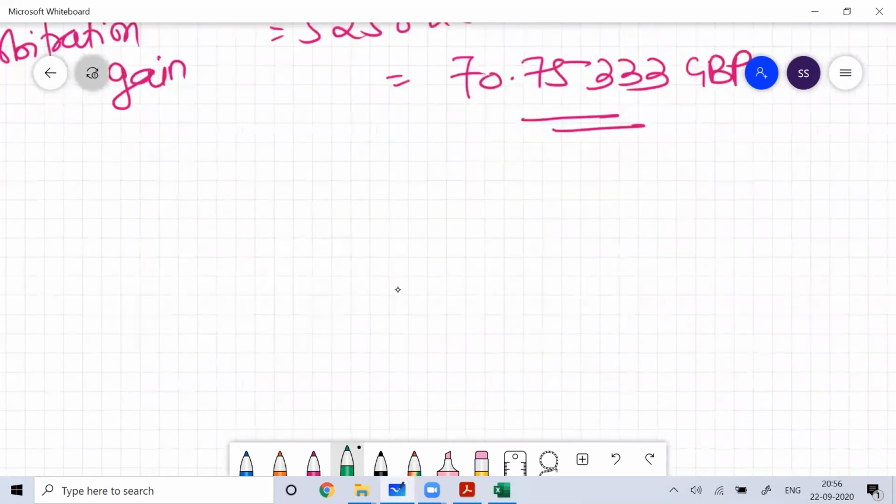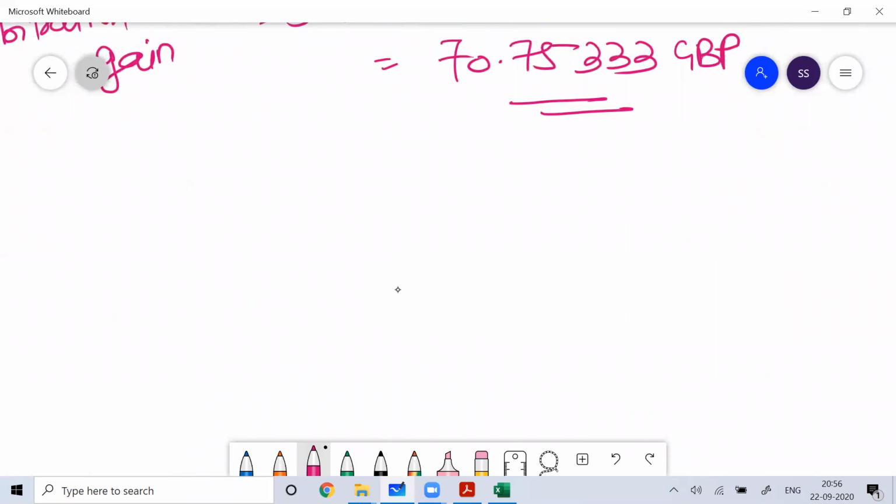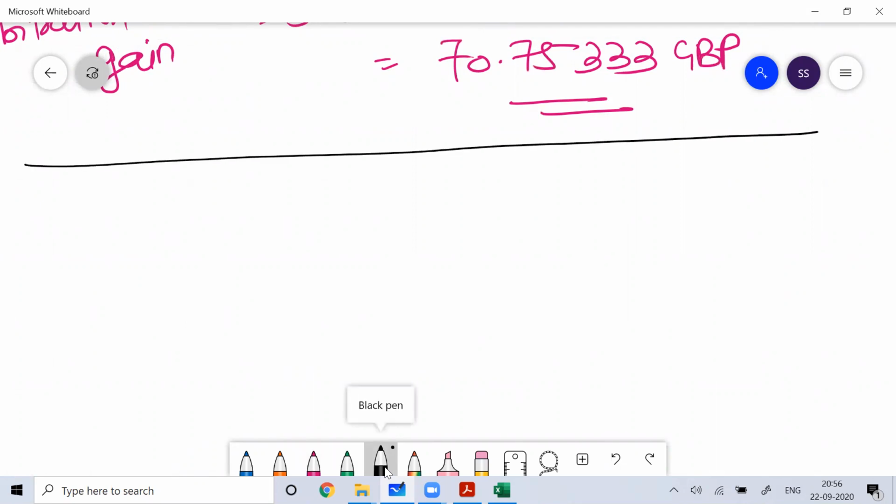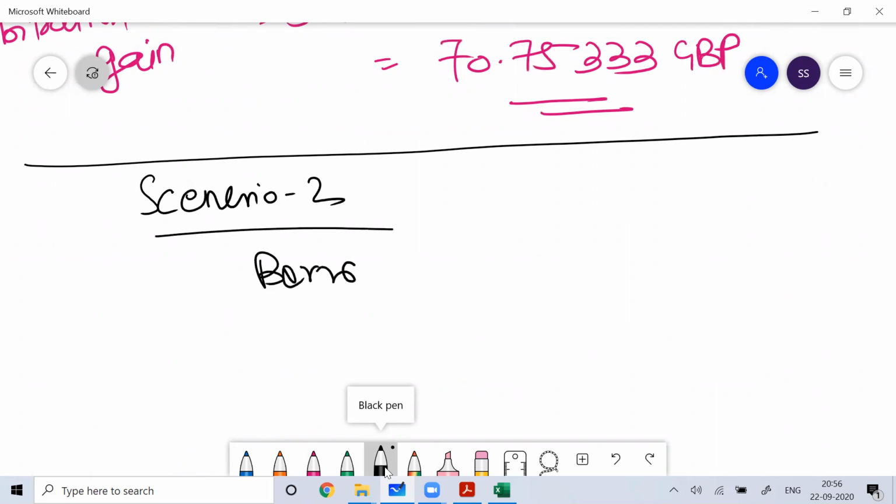Okay. So if I talk about scenario two, that is borrow in European Union and invest in UK. This will not work here.